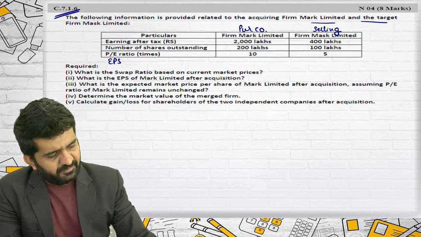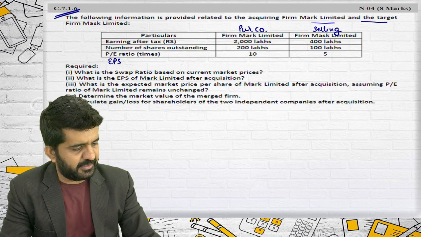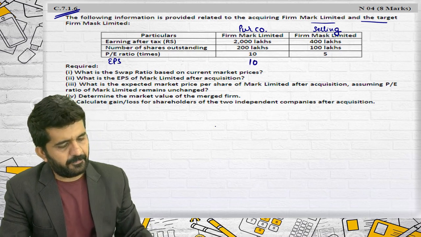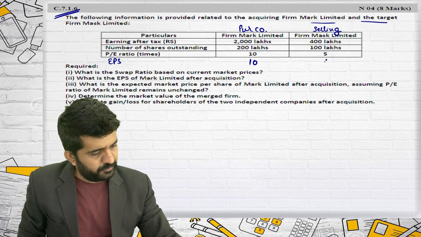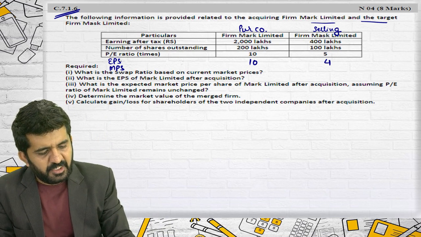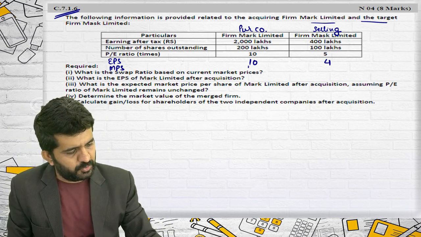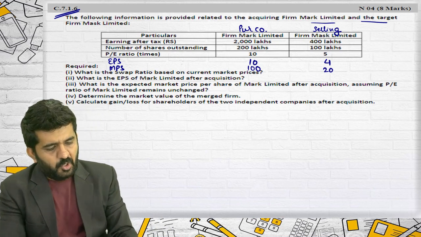Earning after tax divided by number of shares, the lakhs get cancelled, 100 get cancelled, this is 10. This will be 4. MPS also I can find out. EPS multiplied by PE ratio. So MPS will be 100. This will be 20.